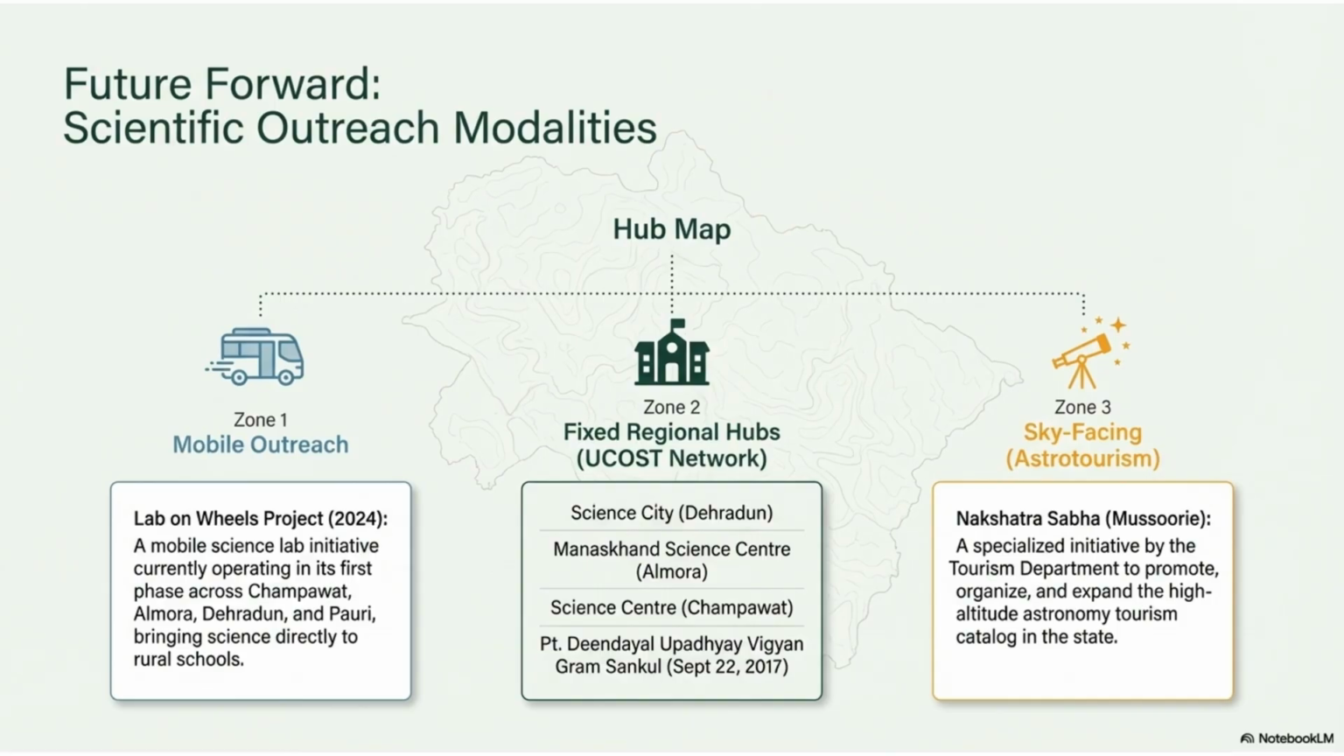Scientific outreach modalities are organized into 3 zones: mobile outreach with the Lab on Wheels project, fixed regional hubs like Science City Dehradun, and sky-facing activities, exemplified by the Nakshatra Sabha for astrotourism.